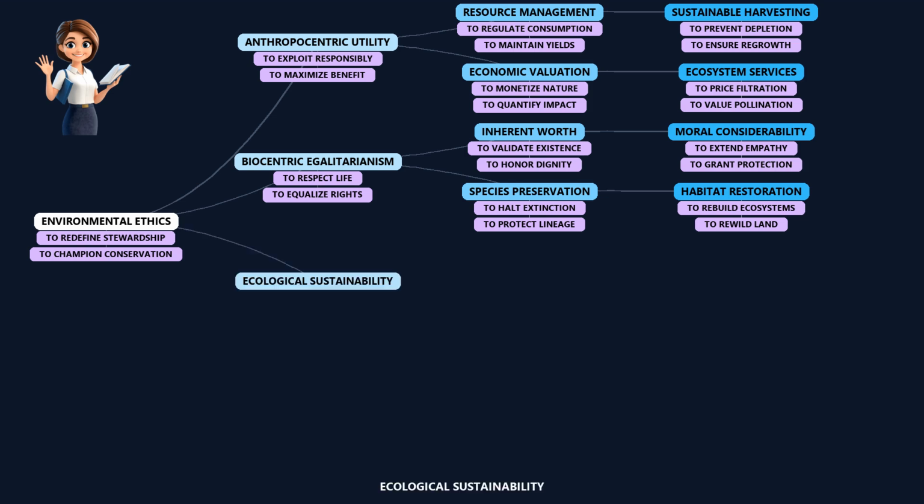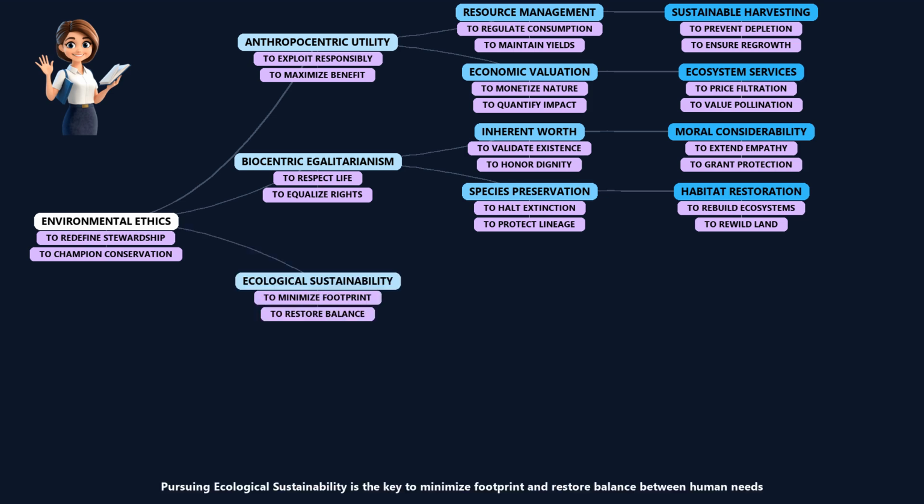Ecological sustainability. Pursuing ecological sustainability is the key to minimize footprint and restore balance between human needs and planetary health. In essence, we are trying to live in a way that doesn't use up more than the Earth can give.